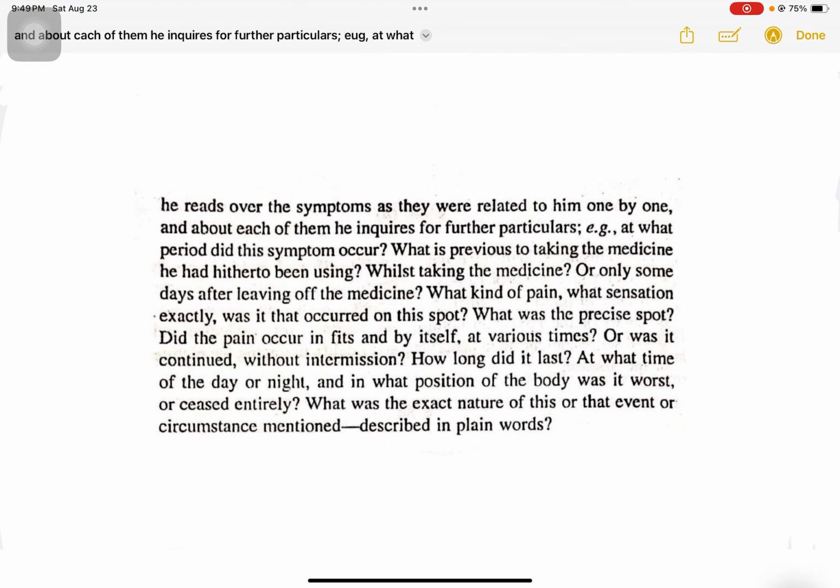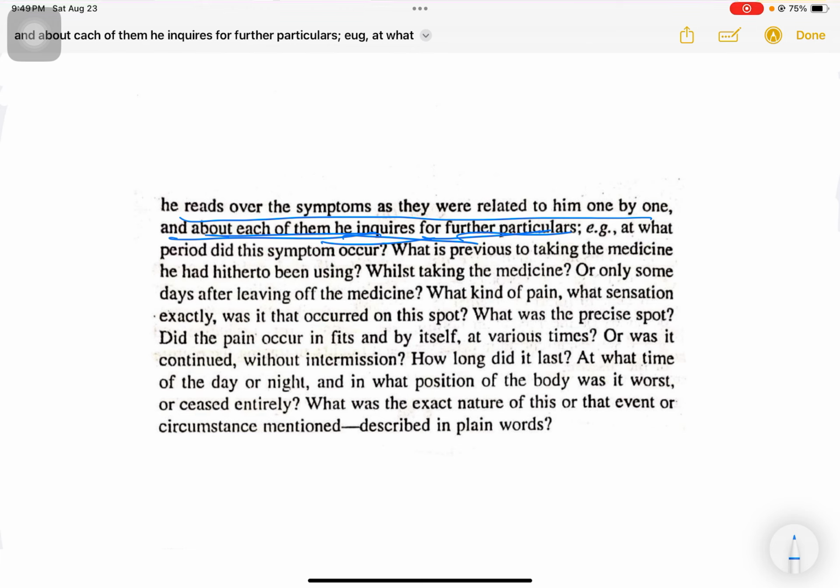Adding to this, he says, what is to be done by the physician? How do you elicit more information about each of the symptoms that were already narrated earlier? He reads over the symptoms as they were related to him one by one, and about each of them he inquires for further particulars. So he will refer to his case sheet, read each symptom one by one, and ask extra questions about those symptoms which were already narrated, for which he will get answers from the patient. Thereby he will be able to form a complete symptom out of the incomplete symptoms that the patient had narrated. Some examples are given.